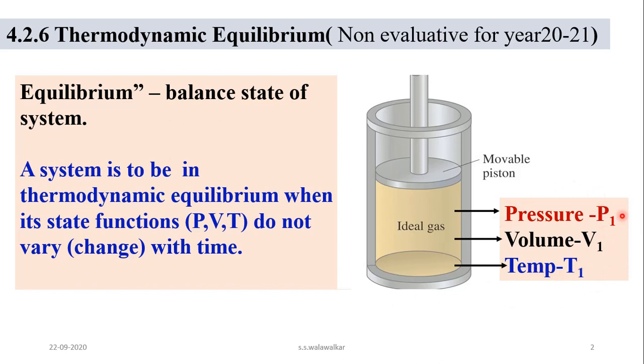These state functions have fixed values, and these values do not change with time, so this system is in thermodynamic equilibrium. So a system is said to be in thermodynamic equilibrium when its state functions, that is pressure, volume, temperature, do not vary with time.